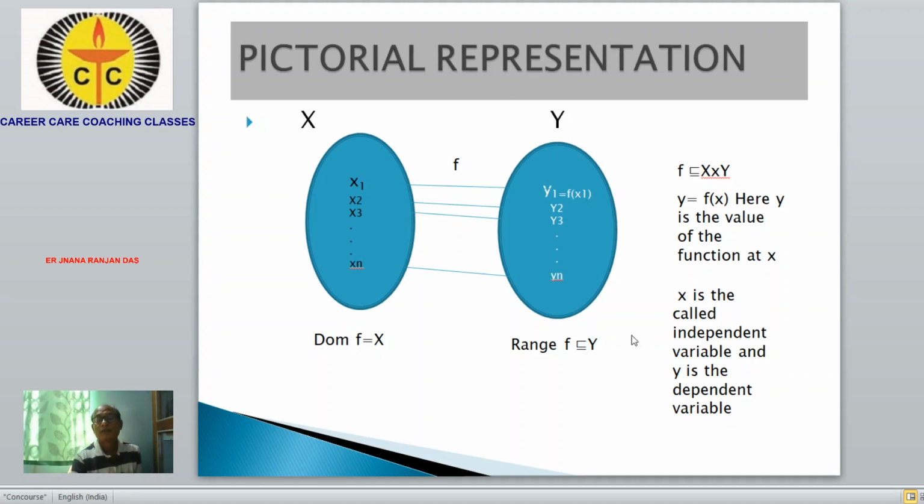So we write the function as y is equal to f(x). Here y is the value of the function at x. The x is called the independent variable and y is called the dependent variable. If we take a value of x, accordingly we find a value of y. And this f is defined by certain conditions. Accordingly, we can take different types of functions.